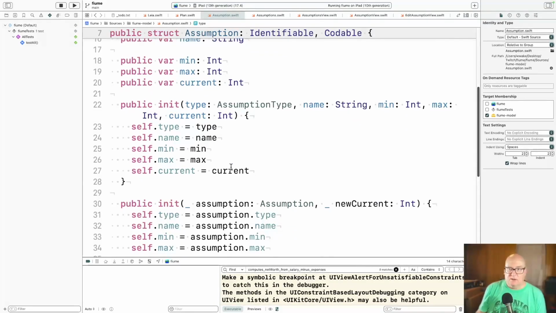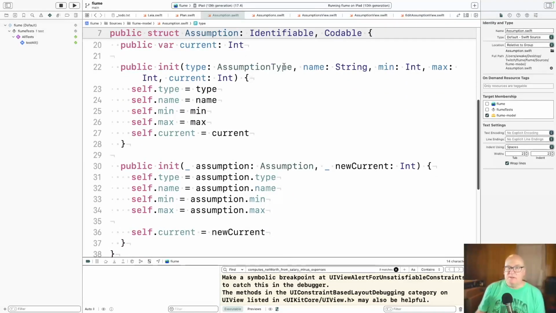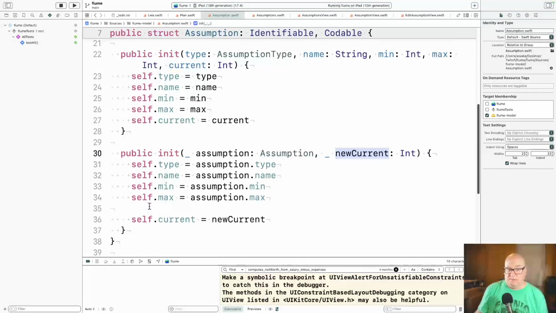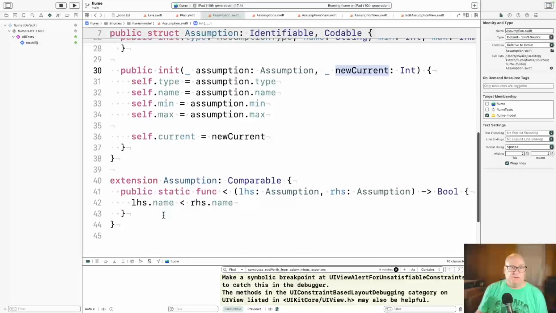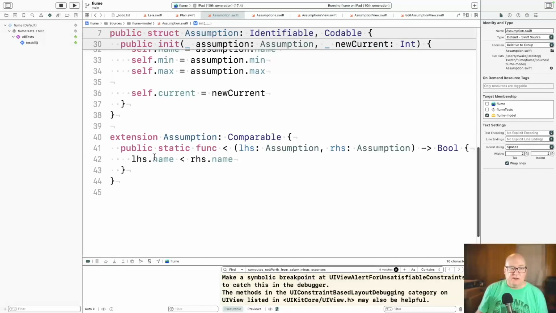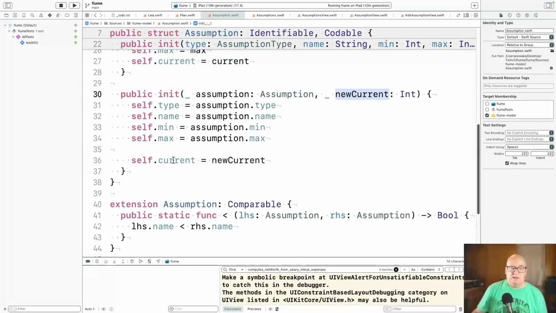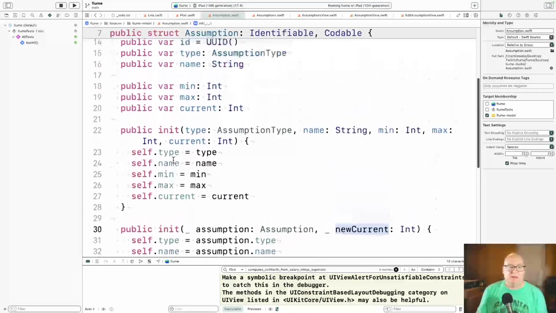All right, and there's a couple ways to build it. This one, you're just feeding in all the values. This one, you're modifying an assumption with a new current value. So that's more like what the sliders do. Then the other thing that you have to do is compare them. Right now we just sort them by name. So in that assumption list, we sort them by name. That's how that's done.